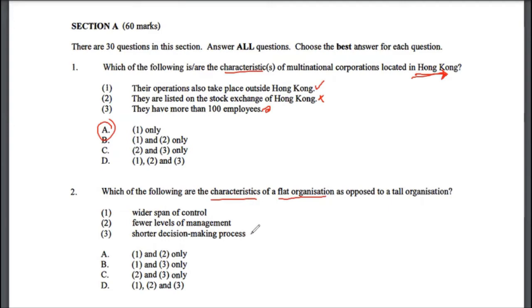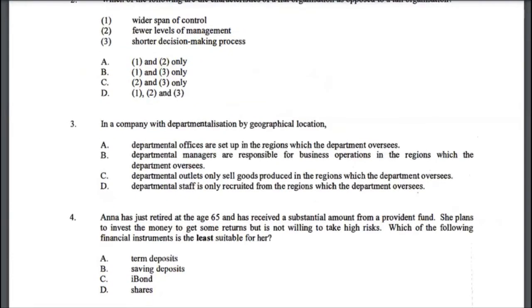And then a shorter decision-making process as well. This is actually a result. The shorter decision-making process is a consequence of having a wider span of control and fewer levels of management, because you can connect with another colleague very fast, and you don't need to take many approvals. Therefore, the correct answer to multiple choice 2 would be option B. All three statements are true. So let's look at multiple choice 3.